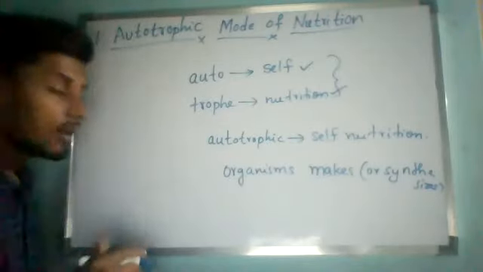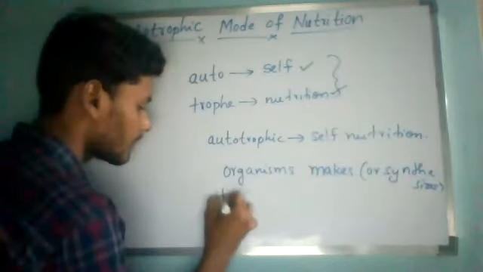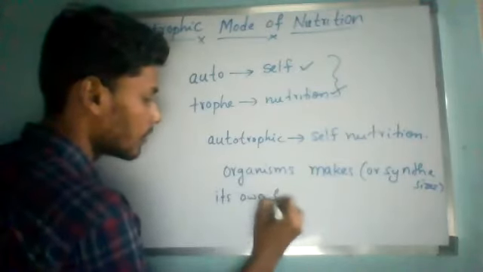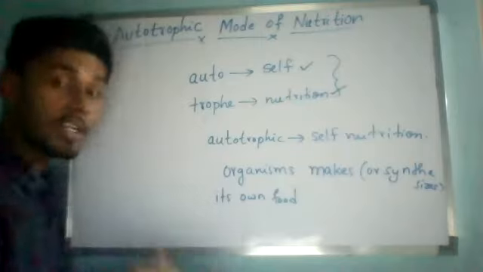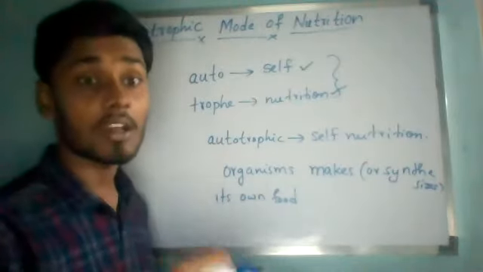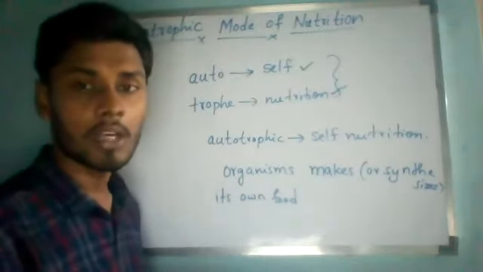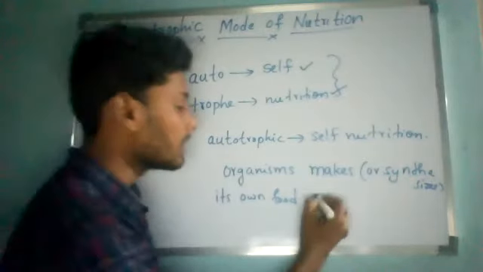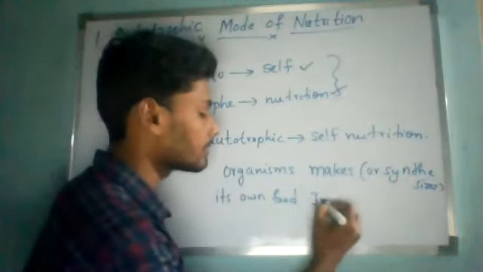From where will they make their own food? From raw materials, which must be inorganic materials. Remember, the food from the inorganic raw materials.